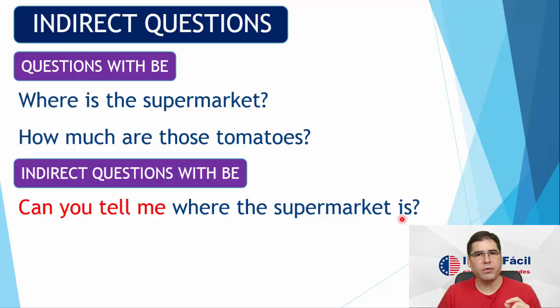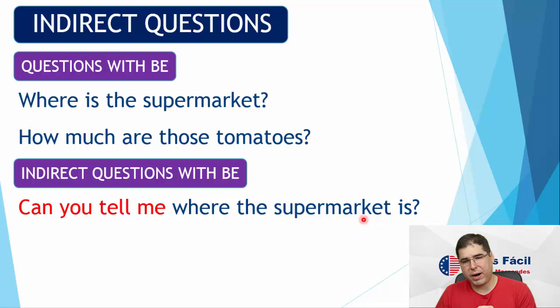Now, look at the difference in the structure here. The question is actually at the beginning. Can you, so the modal verb can is before the subject to ask the question. So because of that, the verb to be from the direct question goes back to the affirmative form, right?